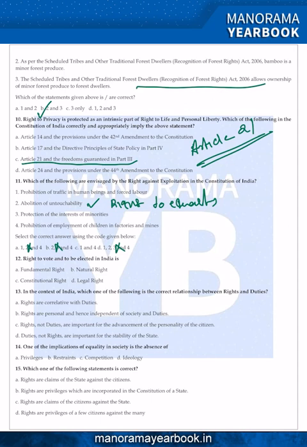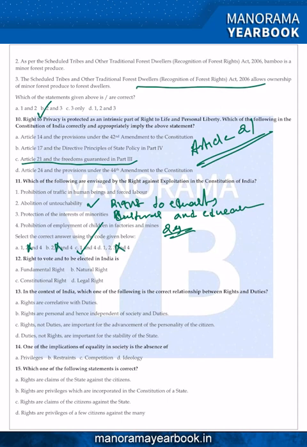The protection of interest of minorities, that is cultural and educational right, and prohibition of employment of children in factories and mines, that is correct, Article 24 of the Indian Constitution. Answer is C for Calcutta. If you know at least one statement, that abolishment of untouchability is part of right to equality, you know 100% that it is not right against exploitation. Just eliminate option 2. You can easily get to the answer: A is eliminated, B is eliminated, D is eliminated, C for Calcutta.